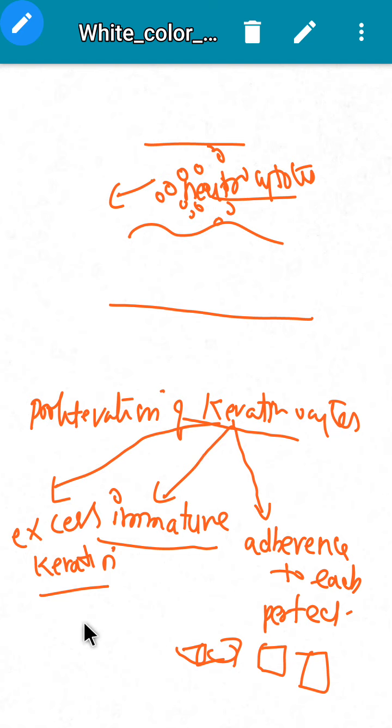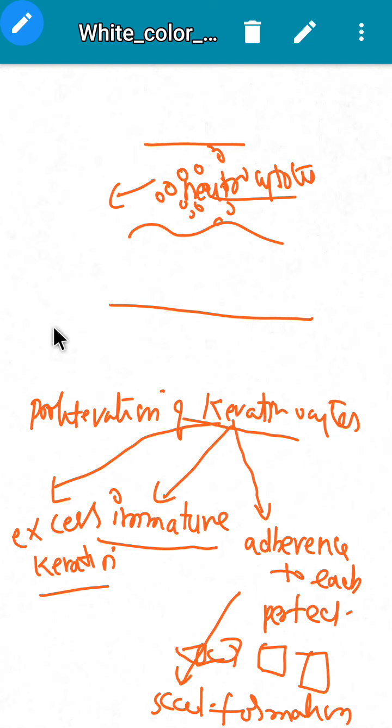So all these things happen in psoriasis. As they are not adherent to each other well, it results in scale formation.